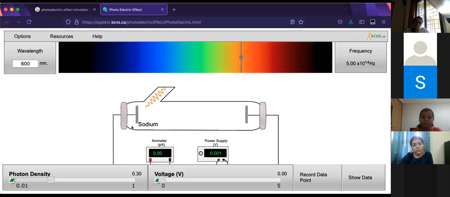Now, what do you observe? What's happening here in the experiment? Number of electron projections. Electrons are not flowing anymore. Yeah. What does that mean if there are no electrons here? The photon density is very less. We didn't change the photon density. It's the same density. I've only changed the wavelength.